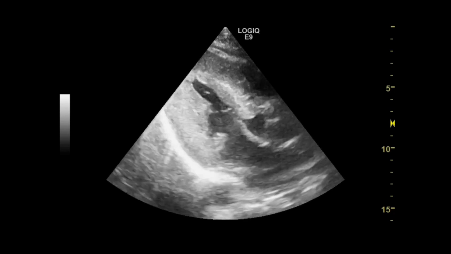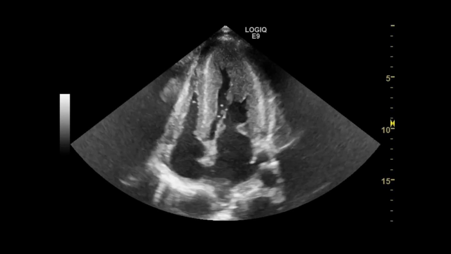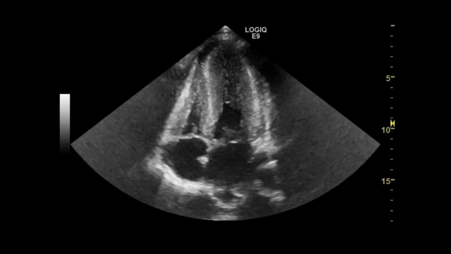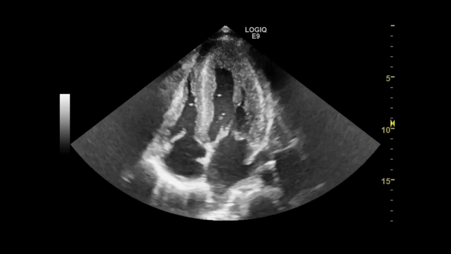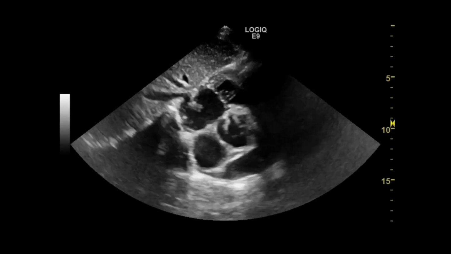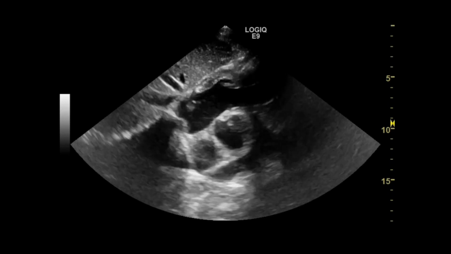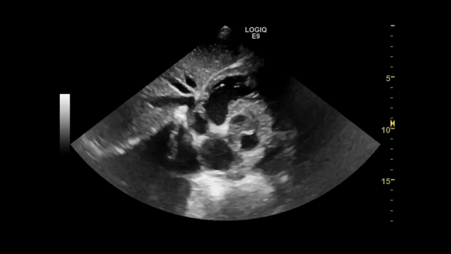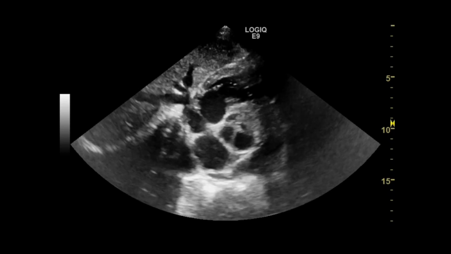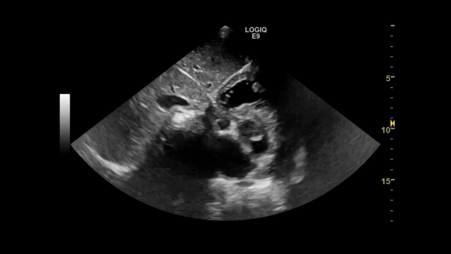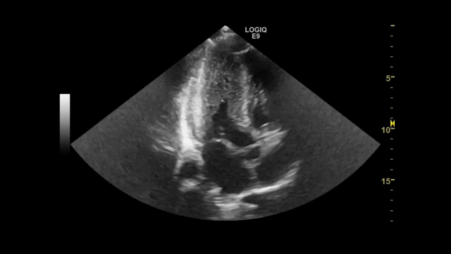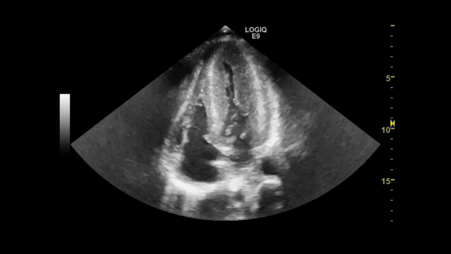Here, it is a marked concentric LVH. No history of hypertension before, only post-renal transplantation. Also, this mitral valve, this aortic valve, no aortic stenosis, no coarctation. So this is unexplained left ventricular hypertrophy. Here, the mitral valve is thickened.